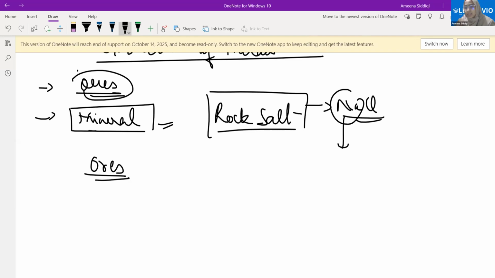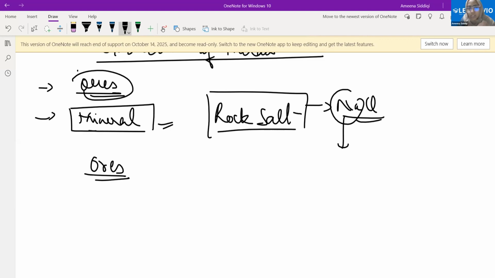Because let's suppose we are extracting a metal, and we are putting in a lot of energy and a lot of money, and it is not giving us the return we were expecting for the amount of energy and money put in. So there is no use of extracting that. So we want to find minerals from where, using the same amount of energy and money, the metal could be extracted in a large quantity.